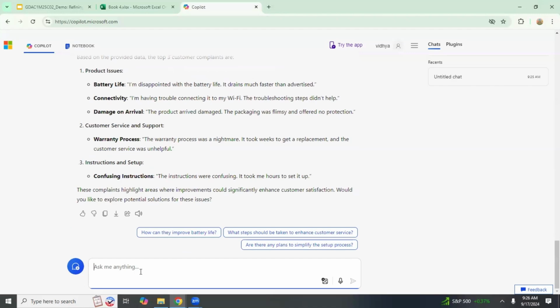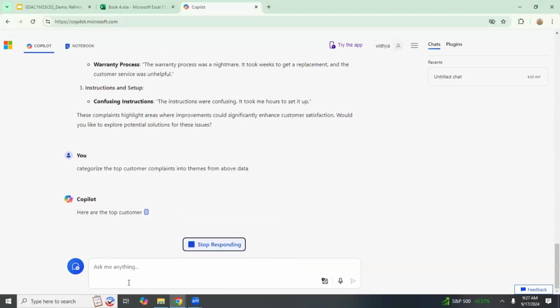This data can be invaluable to identifying customer needs and problems within the data. We've moved from a general sentiment analysis to actionable insights that can inform product improvements or customer service strategies. This is the power of prompt engineering. Refining prompts is an iterative process. You might need to experiment with different phrasings, keywords, and sentence structures to get the best results. It's helpful to think about the specific information you want to extract from the data and tailor your prompt accordingly.